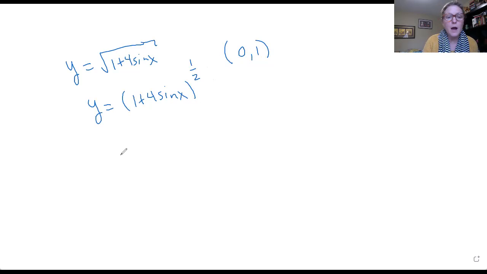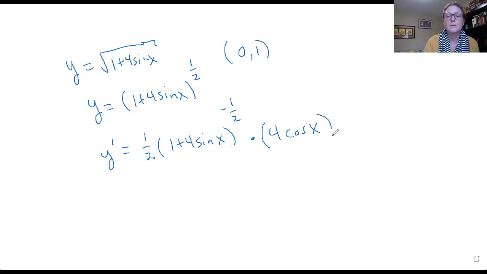So I'm going to first do the power rule. My derivative: the 1/2 comes in front, this stays the same, to the negative 1/2 because 1/2 minus 1, times the derivative of this inner function. The derivative of 1 is 0. The derivative of 4 times sine x stays 4 because that's a constant, times the derivative of sine x, which is cosine x. So I have 4 times cosine x. Now I am ready to put in my x value.